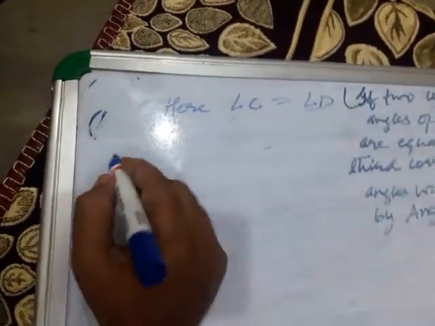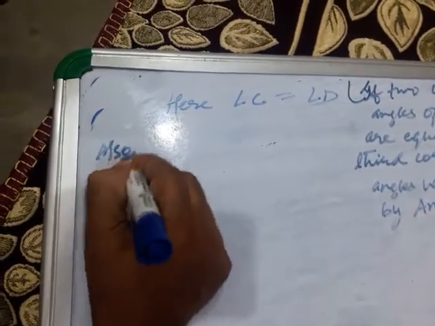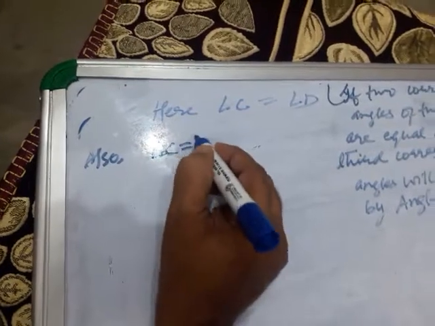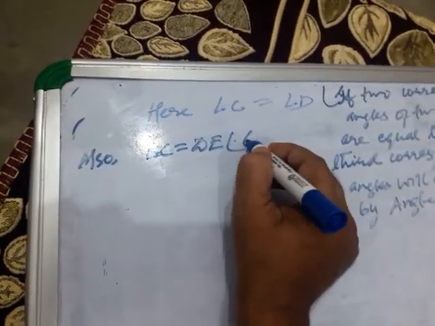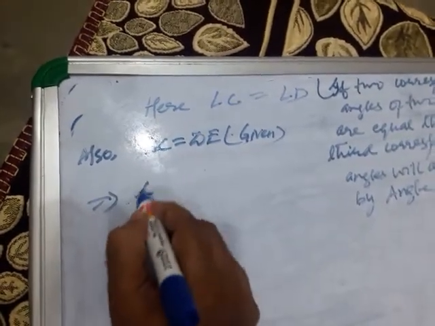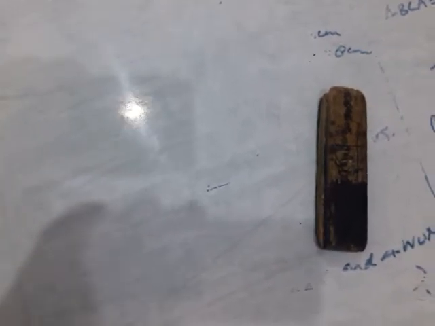Also BC equal to DE, given. This implies that triangle ABC is congruent to triangle FED.